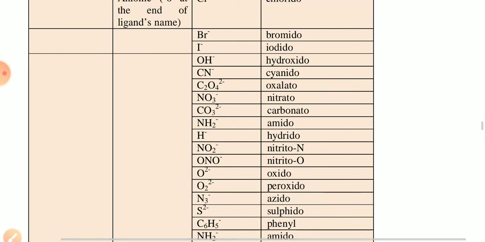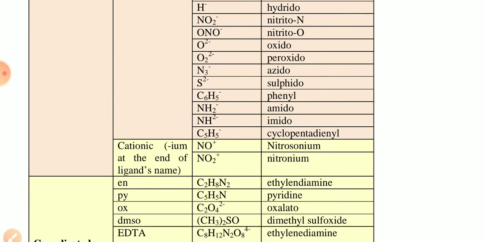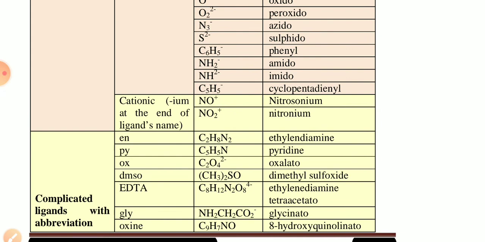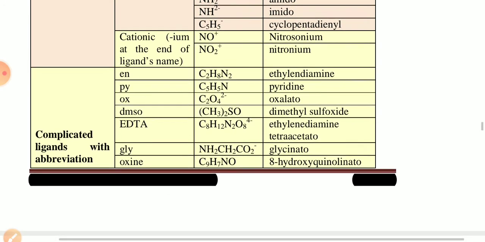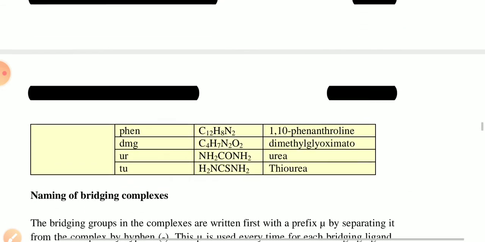These are the names used in naming the ligands. Some other examples of ligands are nitrosonium, pyridine, oxalate, dimethyl sulfoxide, ethylenediamine, and tetraacetate. So these are some examples of names of ligands.